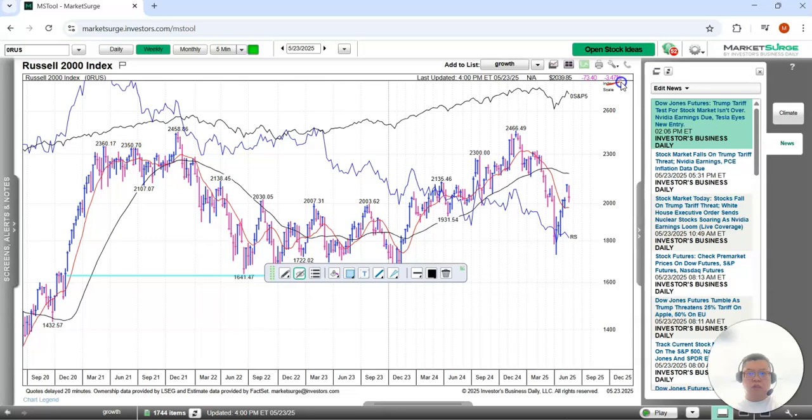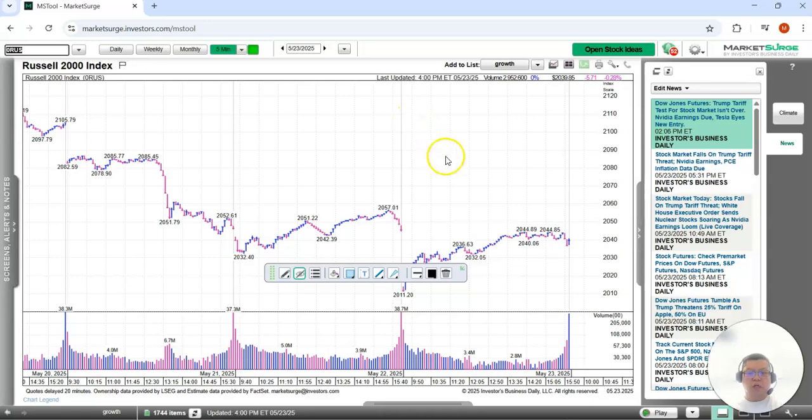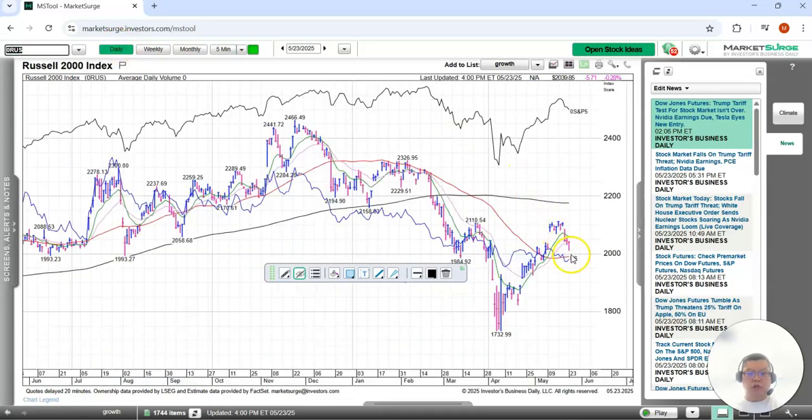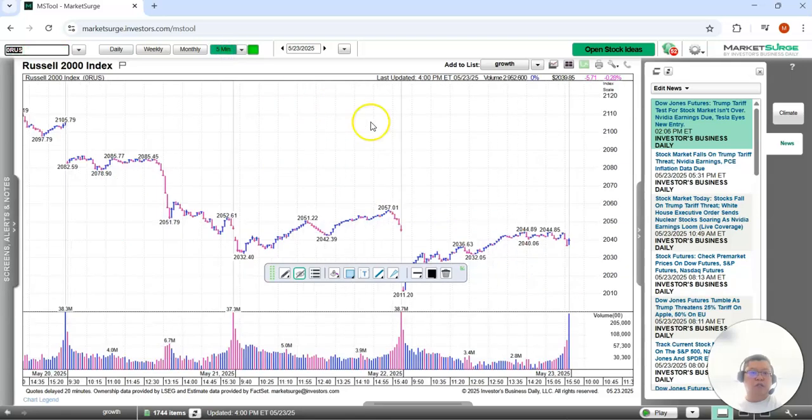So the Russell suffers the biggest loss this week, 3.47%. That's the weekly chart. On the daily chart here, Monday it didn't bounce back much. Tuesday was able to open higher, close higher. Wednesday was the huge drop here below the 10-day. Thursday it started to move towards the 21, and then on Friday look at that drop below the 21. It did bounce back pretty strong, closing at the top of the range. So this is very good in that sense.